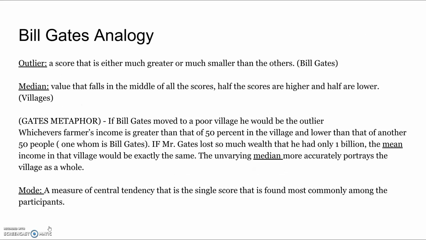The Bill Gates analogy. An outlier is a score that is much higher or lower than the others. The median is the value that falls in the middle of all the scores. Half the scores are higher and half are lower. So the Gates metaphor starts with this: if Bill Gates moved to a poor village, he would be the outlier. The median would be whichever farmer's income is greater than that of 50% in the village and lower than that of the other 50%, one who is not Bill Gates. If Mr. Gates loses so much wealth that he only has 1 billion, the median income in that village would be exactly the same, while the mean would change. The unvarying median would more accurately portray the village as a whole.